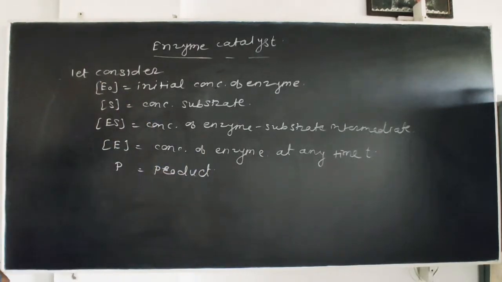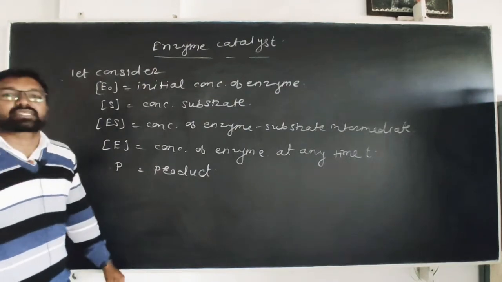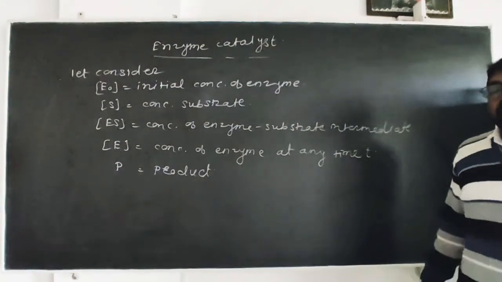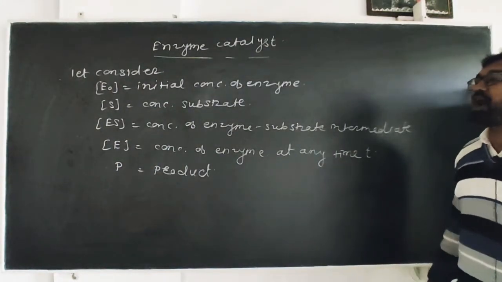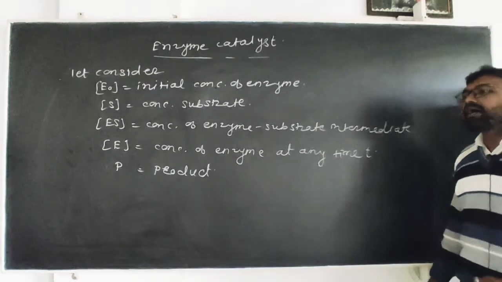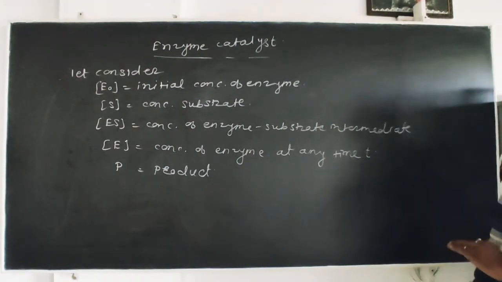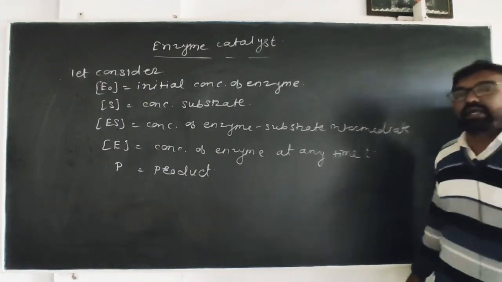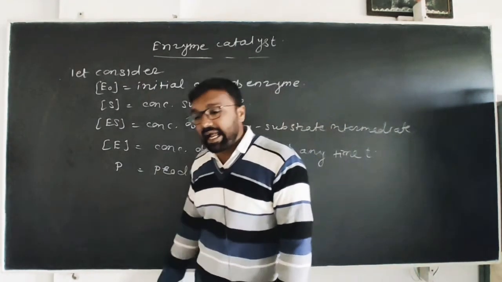That means the enzyme has an active site, on that active site the substrate gets attached, and there is the formation of the intermediate, that is ES, the enzyme substrate intermediate. This intermediate is directly converted into product or decomposed back to enzyme and substrate, right?